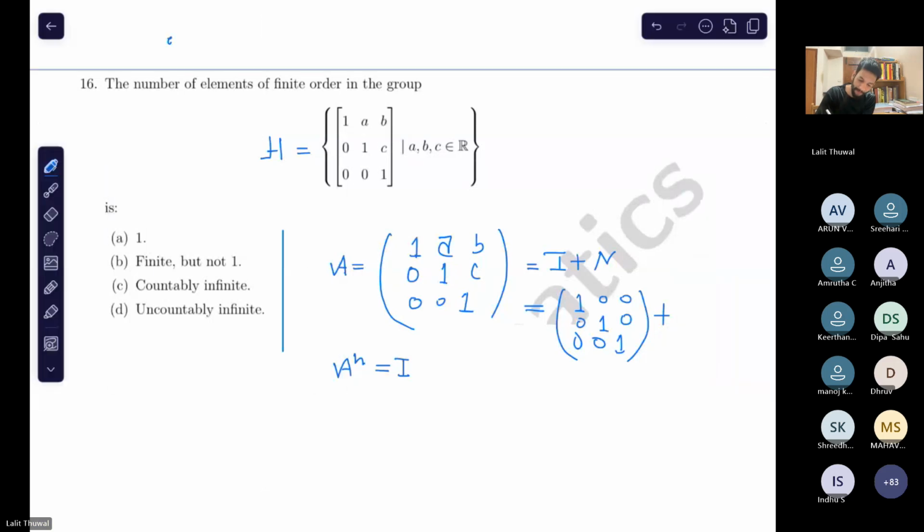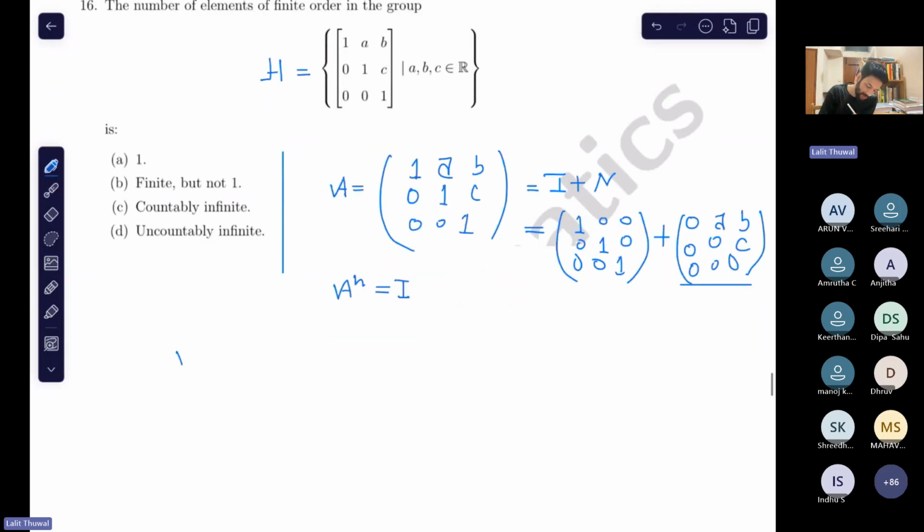Do you know why I have written N here? Because the second matrix, the latter matrix, is nilpotent, right? You can see it, right? It's a nilpotent matrix. So now it's easy to find the power n of A. How?